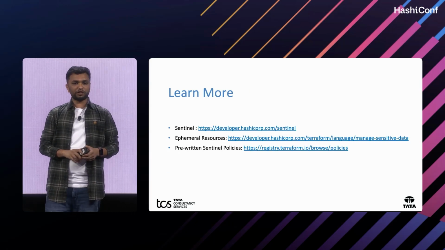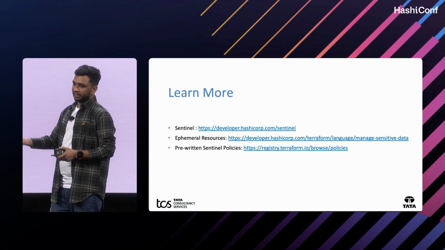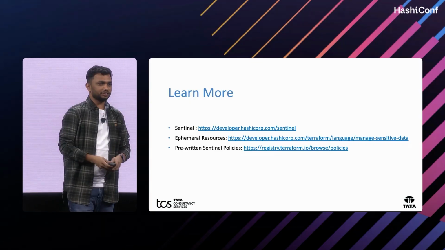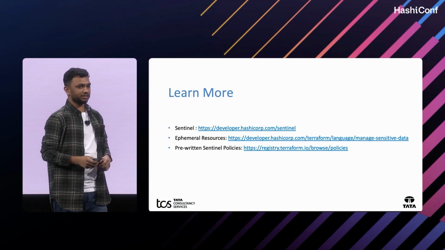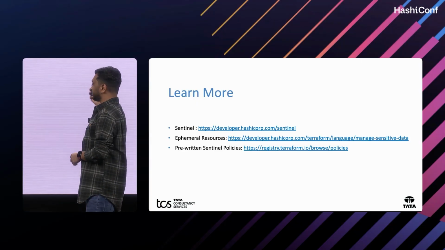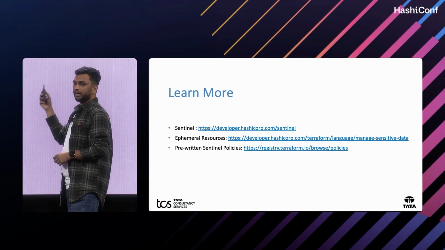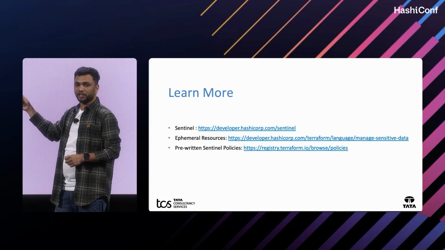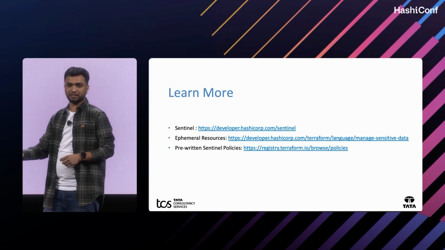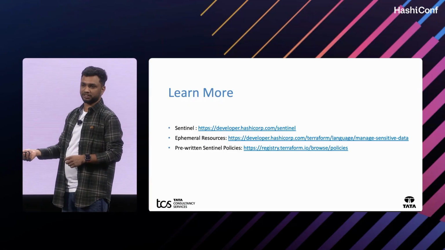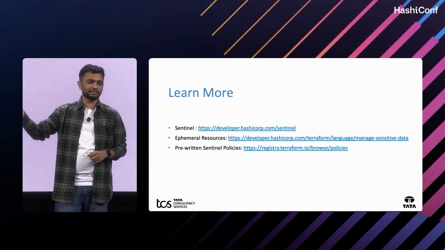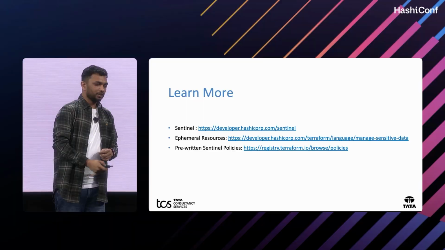Also, if you want to learn more about Sentinel policies, ephemeral workspaces and ephemeral resources, just go through this website. You can learn more about this on the website, and you can get the policy registries in the Terraform registry. You can get the CIS Foundation registry and also the FSBP Foundation registry, and they have GitHub also, so you can get the details from GitHub as well.